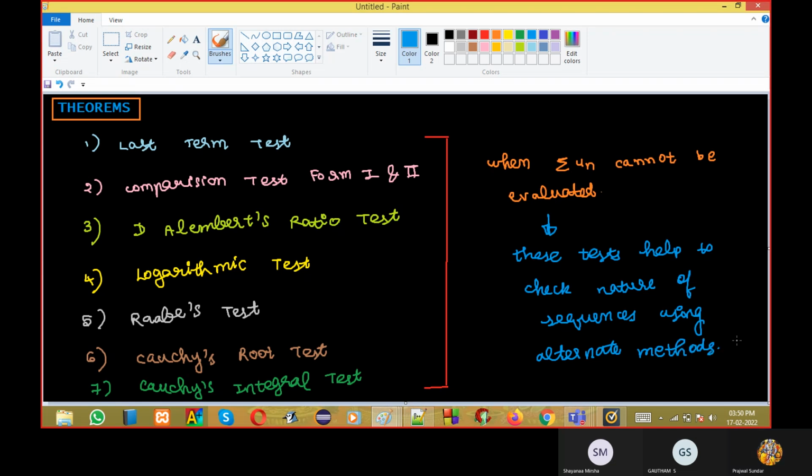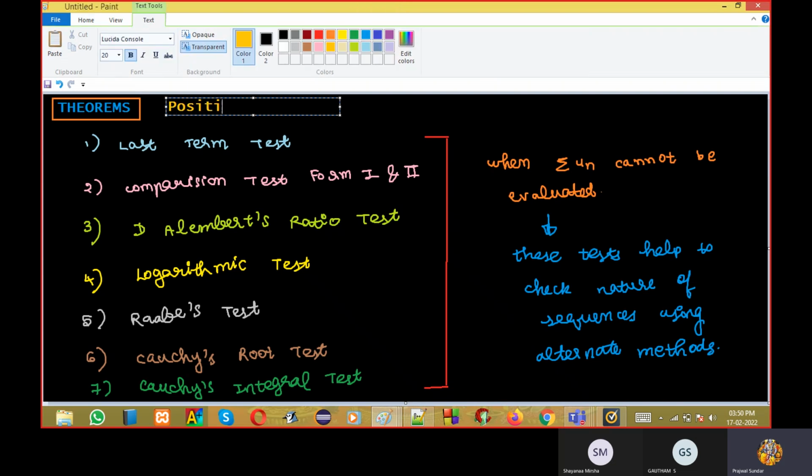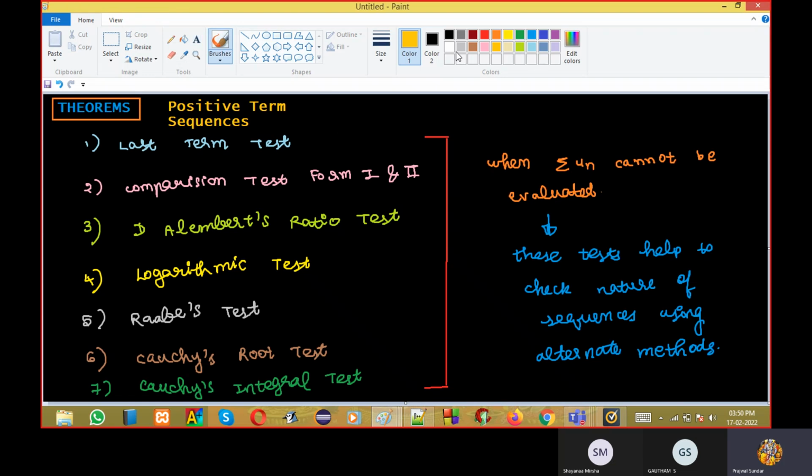These tests are used to check the nature of series, and these are for positive term series only. All terms are positive. So for these, we are having all these tests.